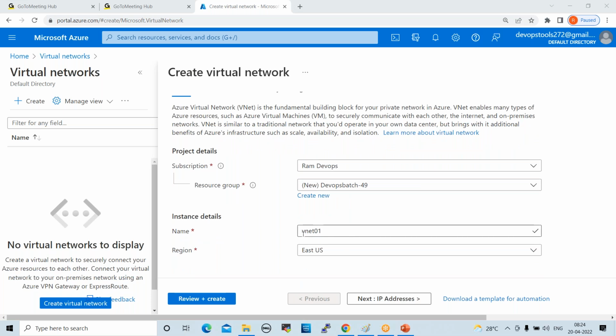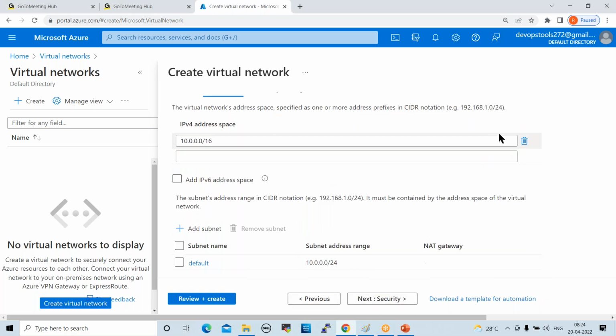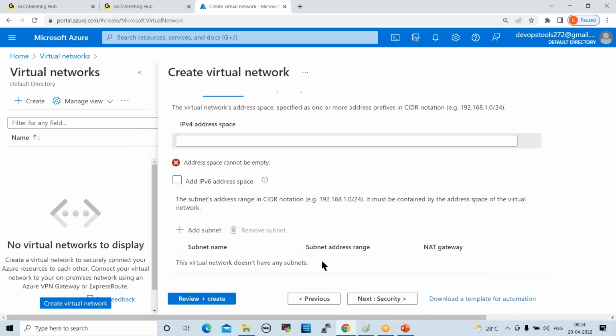So this is VNet information. VNet 01. Region, default region is East US. Now click on next, IP addresses. So here we have to provide one unique IP address with the IP range. Based on how many servers you want to accommodate, you have to provide the range. How many IPs, like /16 or /24, whatever, right?